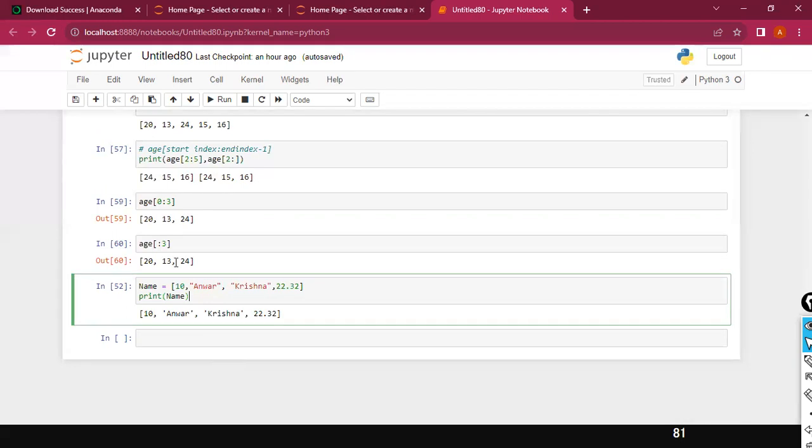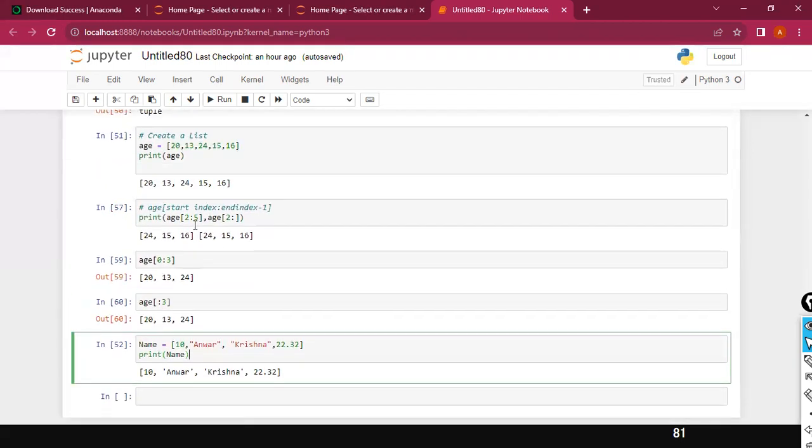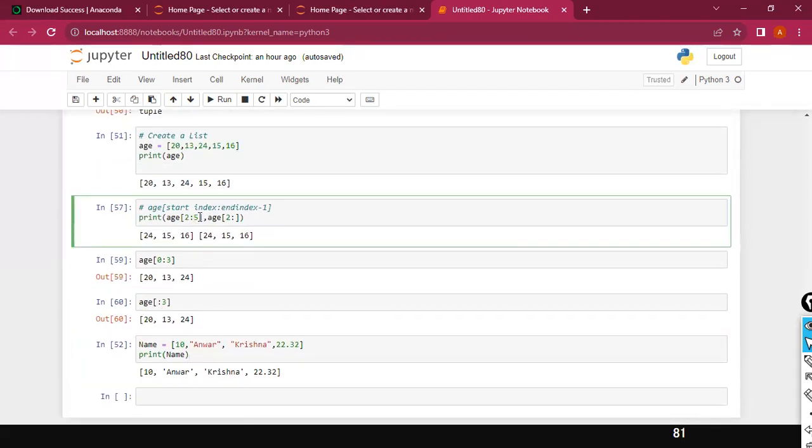Yes. So using index, you can slice the values, and using colon, you can select the range of values, from the starting point to the end point. Whenever you use the colon, that is nothing but a range of index values. So for the end value, you need to subtract 1.